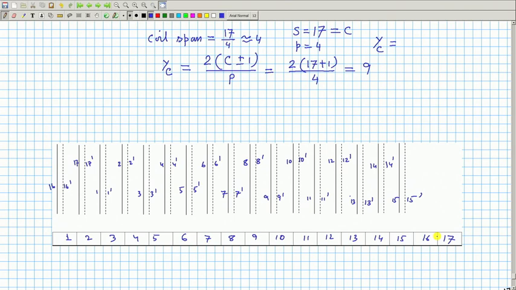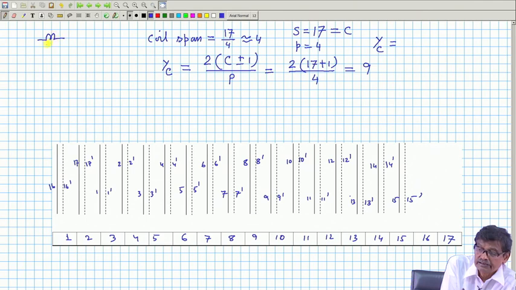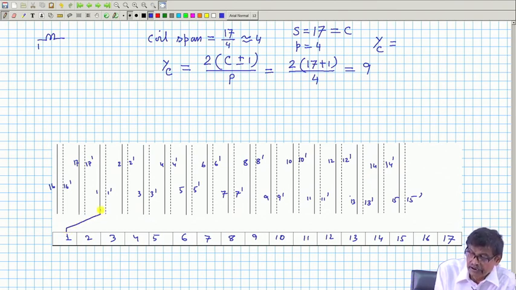Okay, coil span: I cannot make a full pitched coil with 17 slots, 17 by 4 is approximately 4. So, the first coil, I will start with coil side 1 from commutator segment 1. Where will it be returned? 1 plus 4, 5, so 5 dashed.